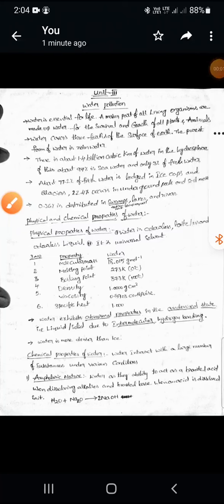Good afternoon, students. Today we will discuss the third unit, water pollution. We already completed the first two units. Next, third unit, water pollution. It is a very important chapter.